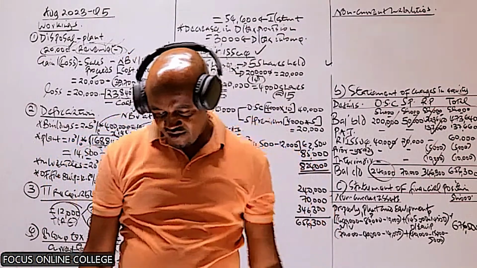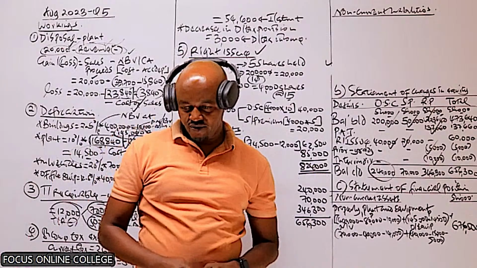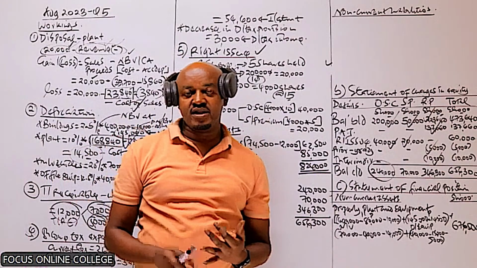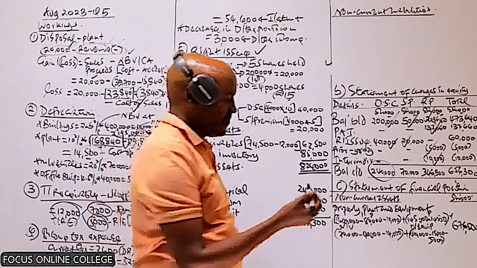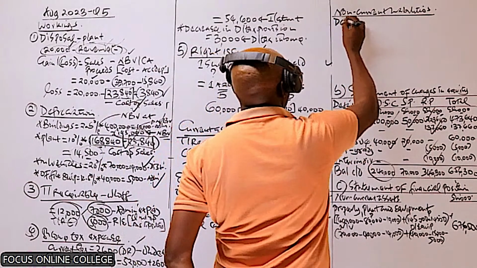In our case here, just like the other question, we don't have a bank loan or debentures. We only have deferred tax.